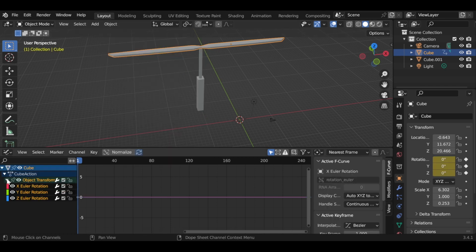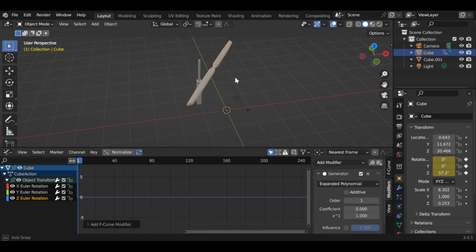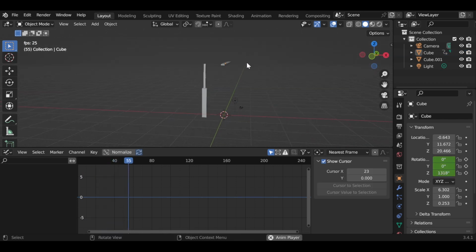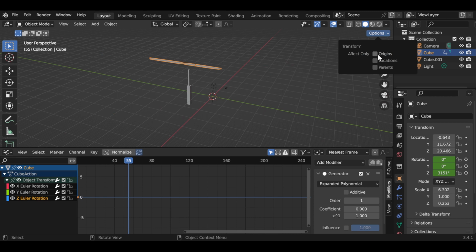Click on the Z-axis, for Z rotation. And add the generator modifier. This will spin your mesh in only Z-axis. And choose Y or X or other axis rotation. Simple. If you get this weird rotation, edit the origins of your mesh, and adjust the mesh location and you are fine.